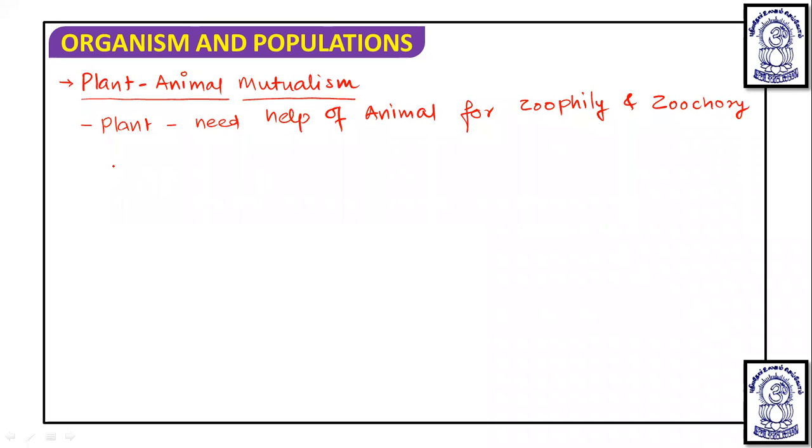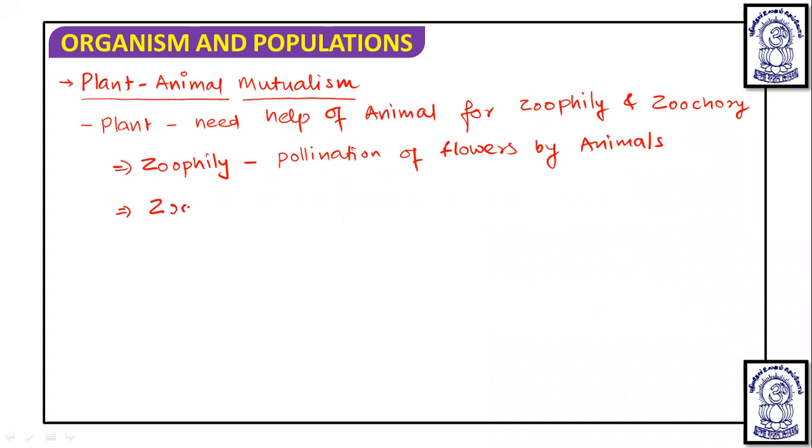If we talk about zoophily, zoophily is nothing but the pollination of flowers by animals. Then it is known as zoophily. And another is zoochory. If we talk about zoochory, it is not pollination, it is a dispersal of seed. It is a dispersal of seed by animals.